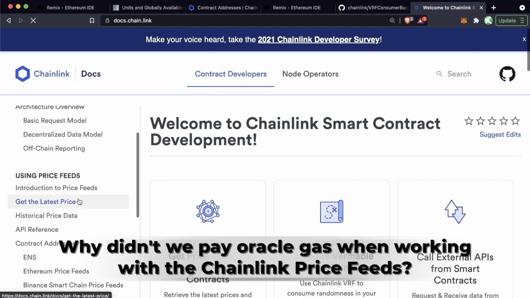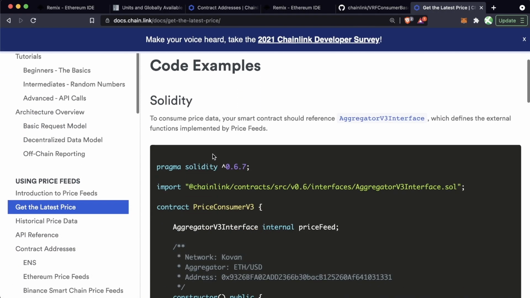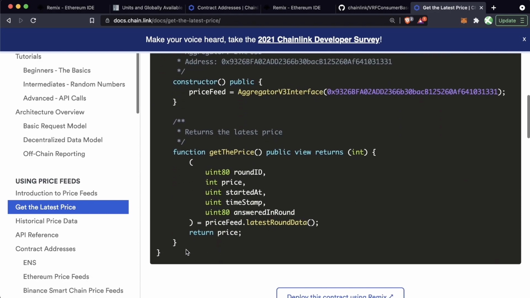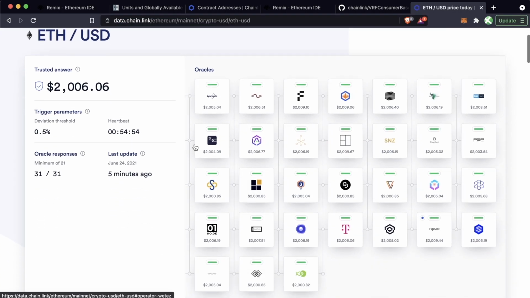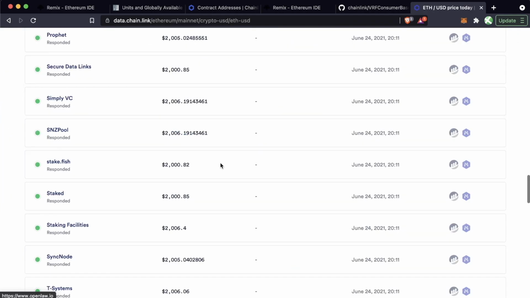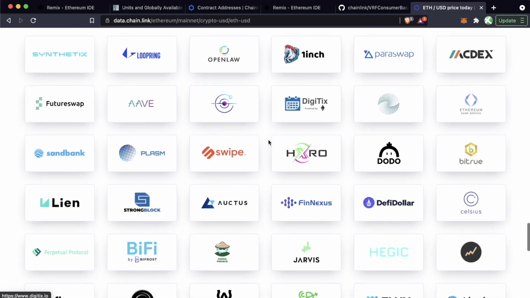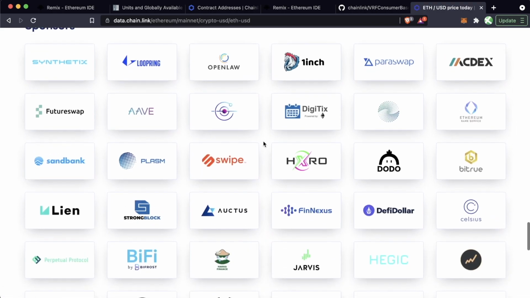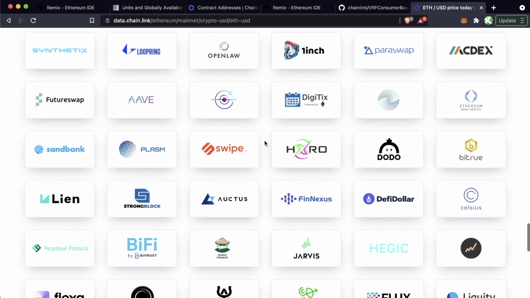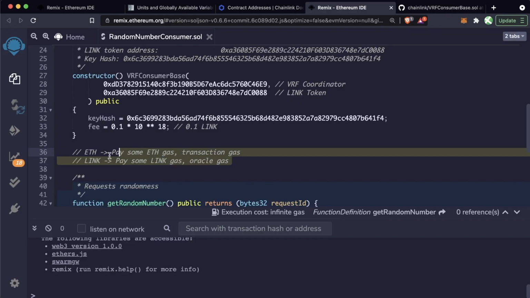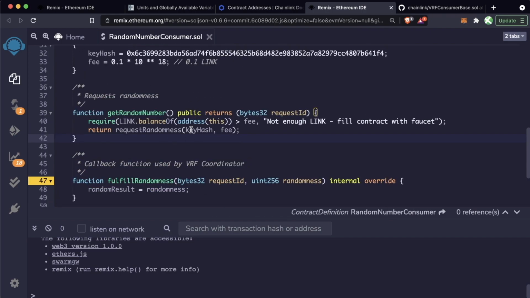The question that might then follow up is, okay, well, how come I didn't have to pay when we did this price feeds thing? Well, for price feeds, somebody had actually already paid for the data to be returned. And if we go to data.chain.link and we scroll down, we can actually see a list of sponsors here that are paying to get this data delivered. So they're already paying the oracle gas to bring this data on chain for us. Since no other protocol is getting a random number for us, we're actually going to have to pay the oracle gas here.